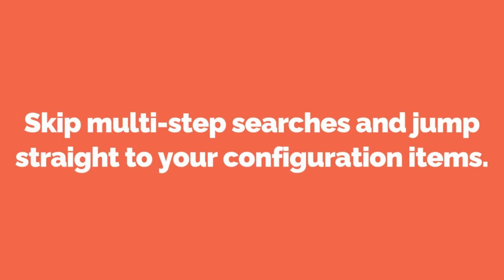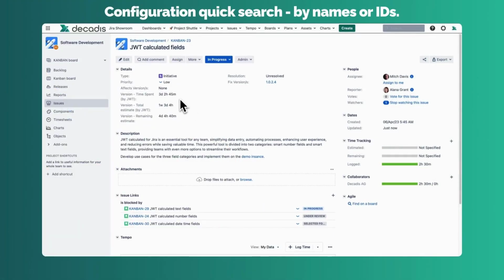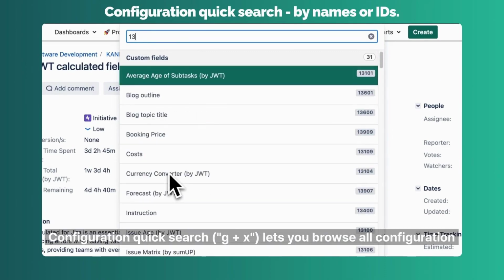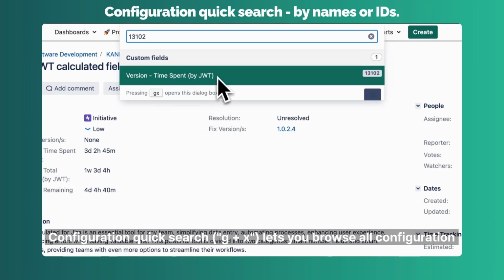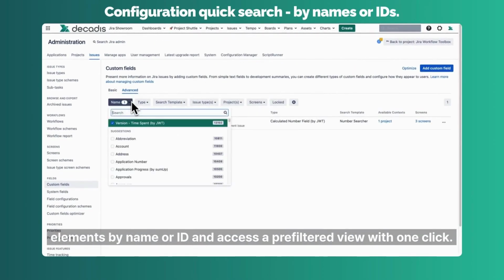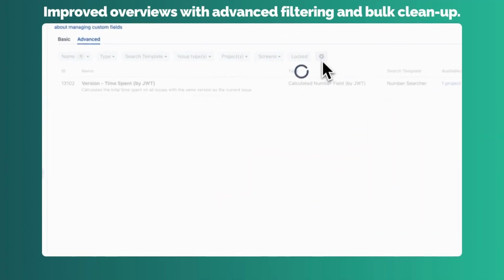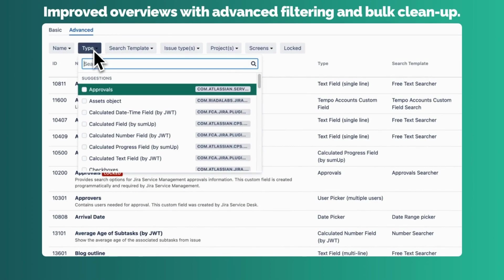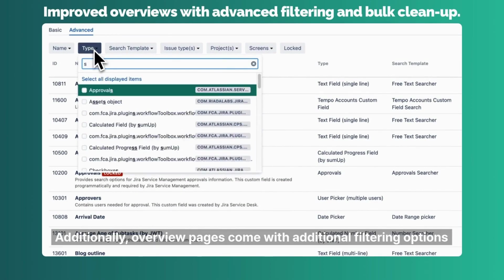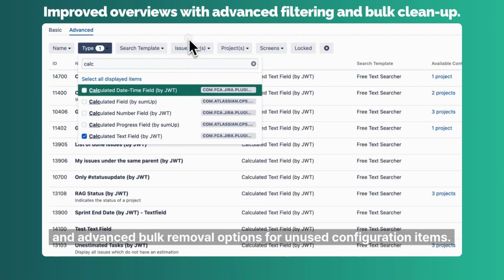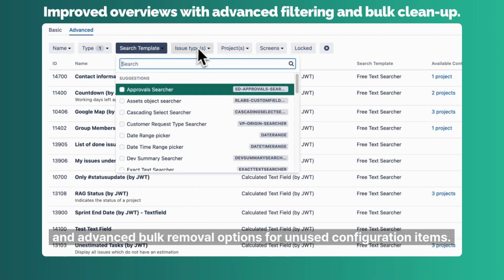Skip multi-step searches and jump straight to your configuration items. Configuration Quick Search by names or IDs. Configuration Quick Search, G+X, lets you browse all configuration elements by name or ID and access a pre-filtered view with one click. Improved overviews with advanced filtering and bulk cleanup. Additionally, overview pages come with additional filtering options and advanced bulk removal options for unused configuration items.